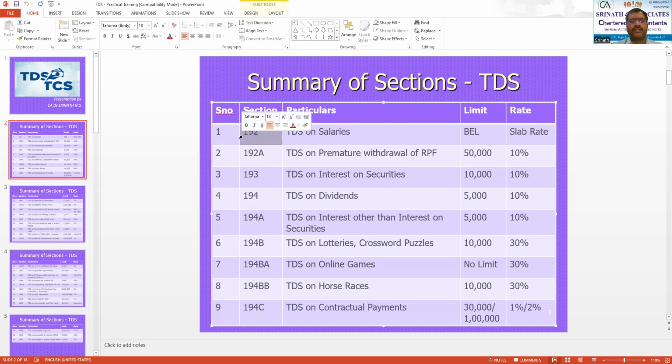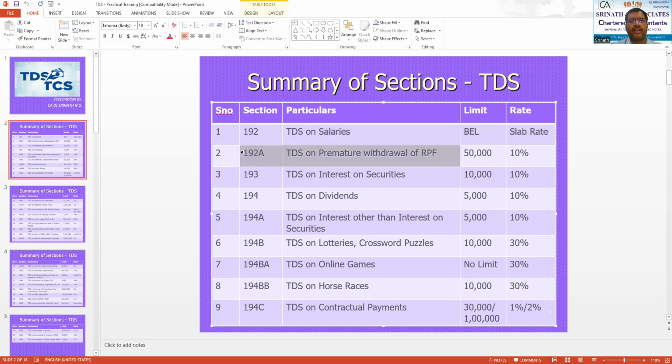So here, the first section is section 192, which talks about TDS on salaries. Every employer, when paying salary to an employee, must deduct TDS if the amount of salary exceeds the basic exemption limit, and the TDS has to be deducted at the normal slab rate basis.